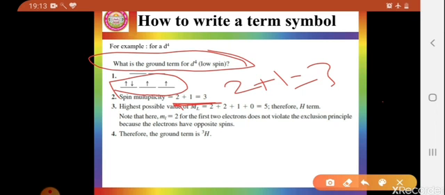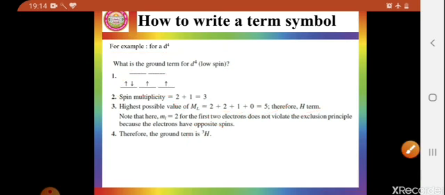Similarly, what will be the value of capital L? Capital L is the summation of small l. There are 2 electrons in the first orbital, for which the small l value is 2. So 2 plus 2, plus 1, plus 0 is equal to 5. And for L equal to 5, the term will be H. So upon combining the spin multiplicity and L, you will find 3H. This way you can generate the ground term symbol for different energy levels.